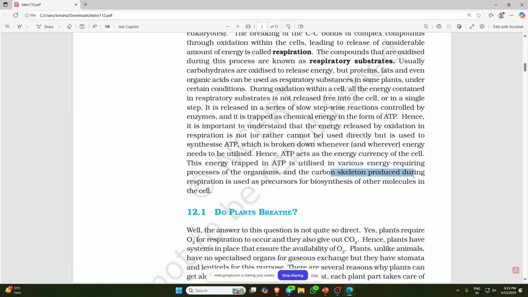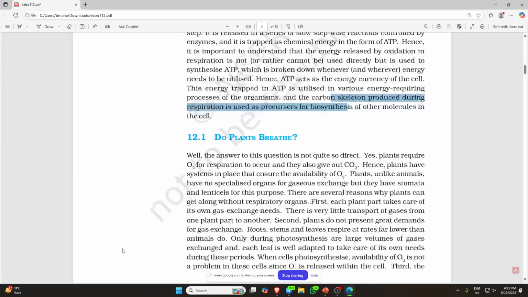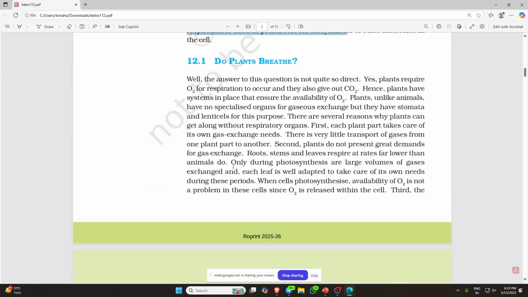So what is it saying? The carbon skeleton produced during respiration is used as a precursor for biosynthesis of the other molecules in the cell. Whatever carbon skeleton is produced in the case of respiration will be used as a precursor for the biosynthesis of other molecules which are required in the cell. So I think you understood this thing.